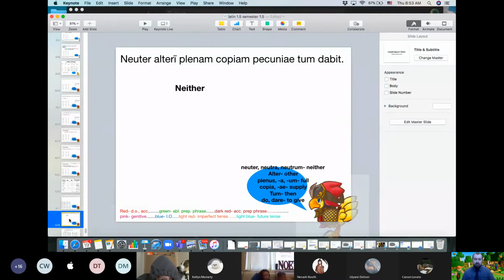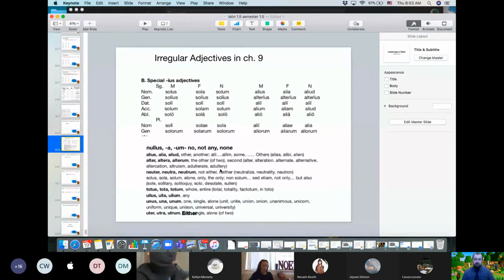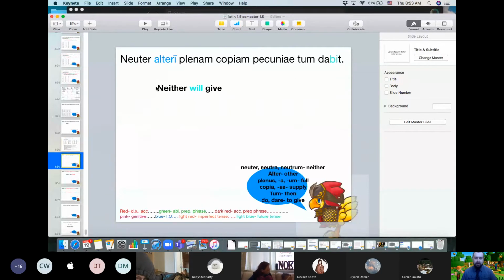If we look at the way these 7 slightly irregular adjectives decline, that's actually how they decline to the dative. You get that long I. I don't know what it is, guys. These 7 adjectives are mostly normal, but they have a wacky genitive. There's an ius for some reason, and they have a wacky third declension looking dative, which is long I. So that's dative. I don't know what to do with it yet, but I know that neither, because dabit here is future tense, just like it was future tense back in this sentence. So neither will give. What are they going to give? They're going to give a direct object, right?